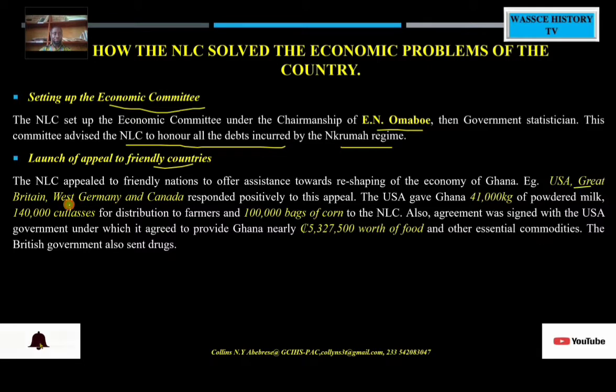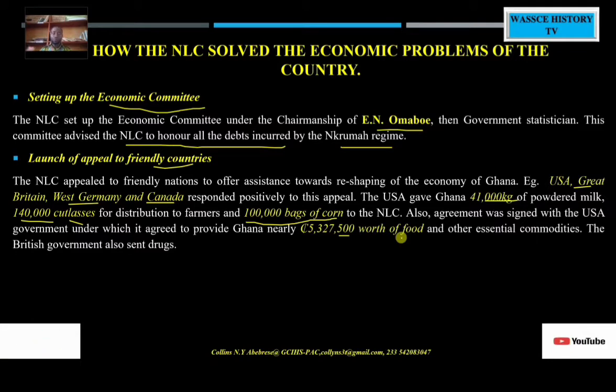The USA, Great Britain, West Germany and Canada responded positively to this appeal because the country was in need of basic commodities. For instance, the US gave Ghana 41,000 kilograms of powdered milk, 140,000 cutlasses for distribution to farmers, and 100,000 bags of corn. An agreement was also signed with the USA, which provided Ghana with almost 5,327,500 worth of food and other essential commodities.